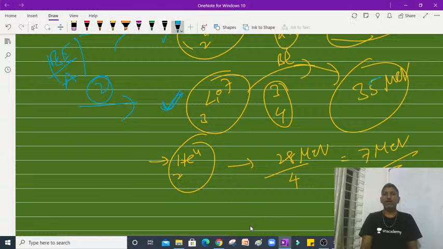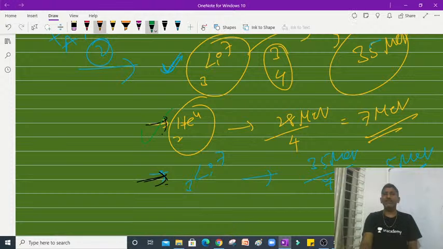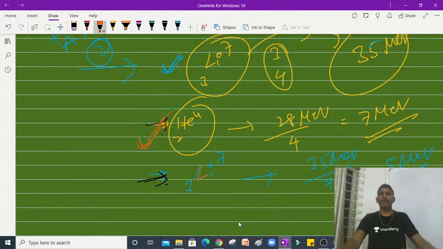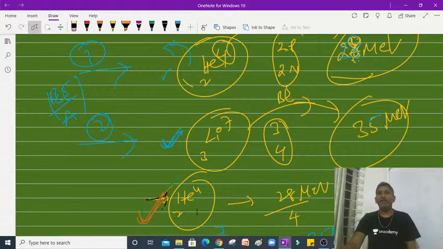But coming to lithium-7, in this case 35 mega electron volts divided by how many? 7 nucleons have to share it. So it's 5 mega electron volts per nucleon. So per each nucleon, this requires less as compared to helium. That is the reason why helium is more stable than this lithium. Students, this is a very good example. You have to concentrate on this. Binding energy per nucleon only decides the stability of an atom.